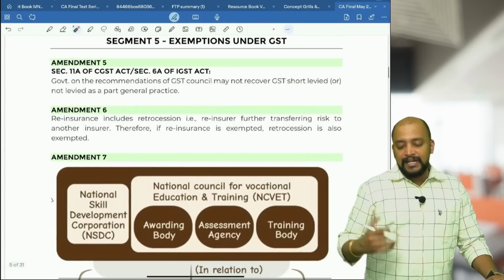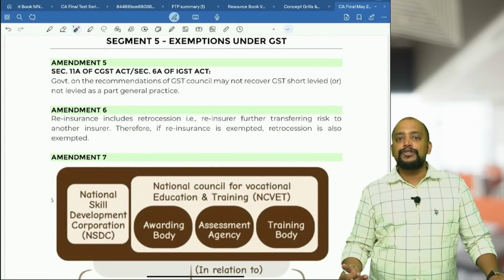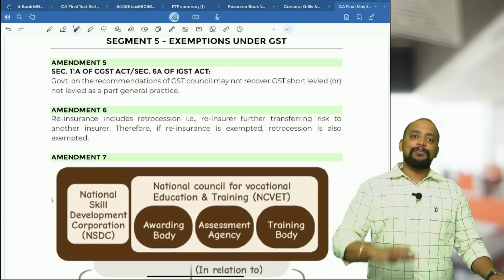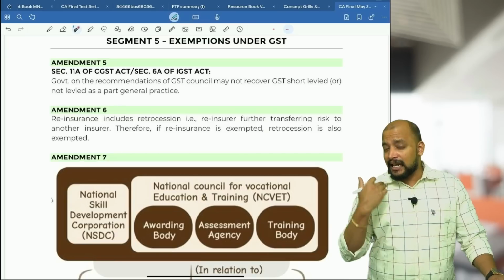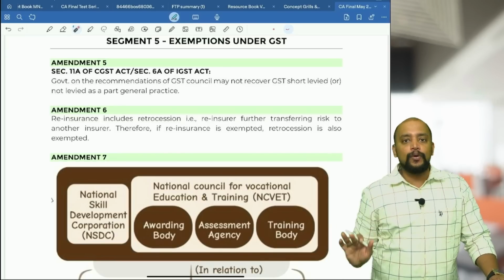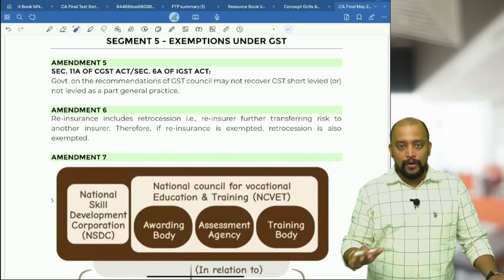Okay, so see, sometimes you should not get confused, and in the exam they will confuse you. You be clear on your application. When you are clear on your understanding and application, even if they confuse you in the question, you will not go wrong. But the problem is that when you think too much, definitely it will go wrong.